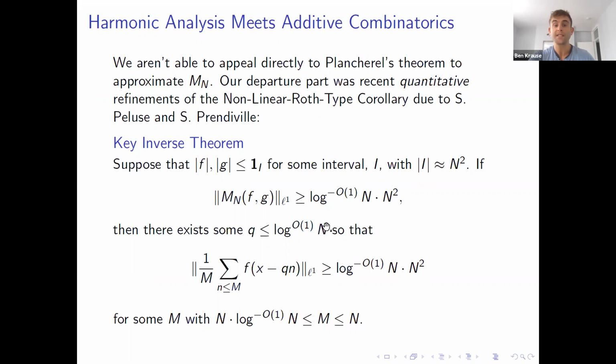And the conclusion is we can find some arithmetic progression of nearly maximal length and a very small gap size so that our first function concentrates its L1 norm on this arithmetic progression. So more precisely, we can find some q of size log n to some power so that when we convolve f along the arithmetic progression qn, not quite n times, but almost n times, the resulting L1 norm is nearly maximal. So everything's off by a logarithm. But it's very, very mild.